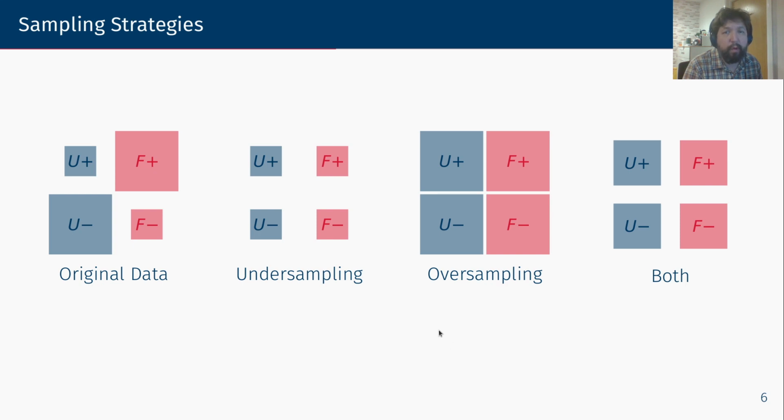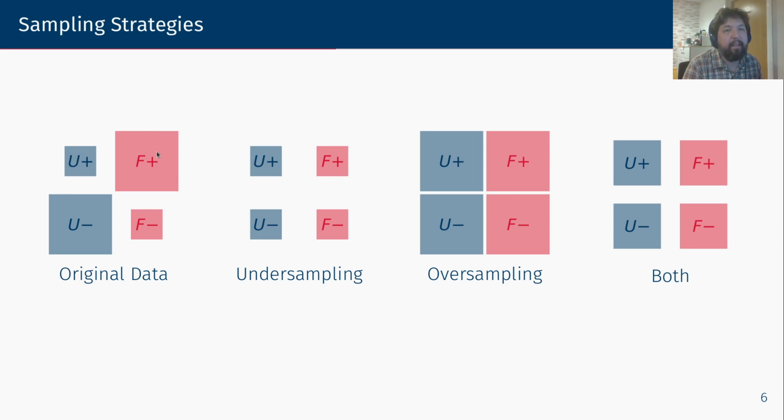The way in which our method works is through data resampling, specifically training set resampling. Looking at a very simple example here, we will have two possible outcomes, positive and negative, and we will have two possible protected attribute subgroups, which are favored and unfavored.